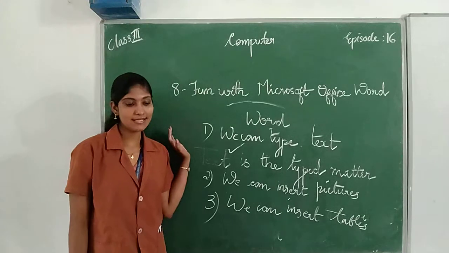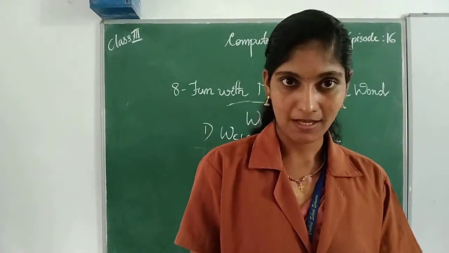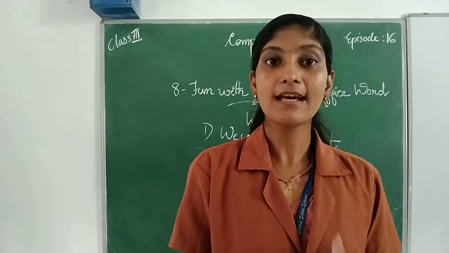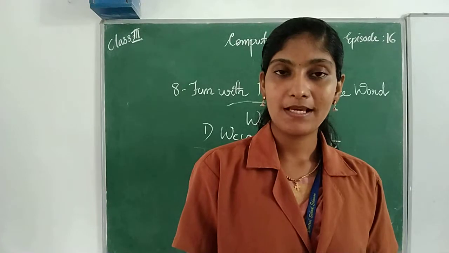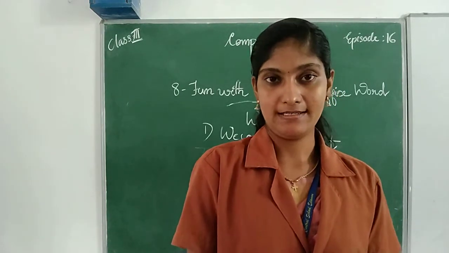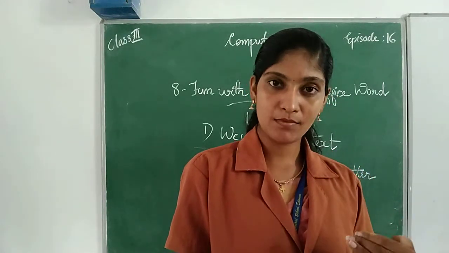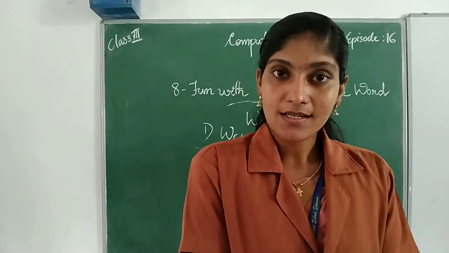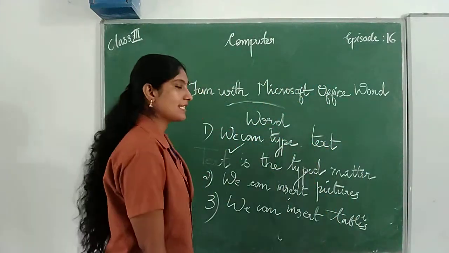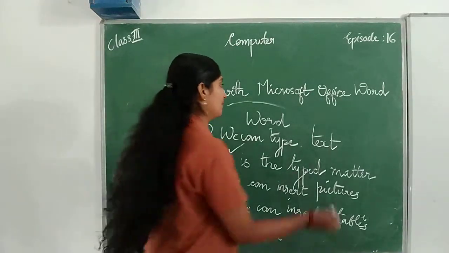Typed matter means we can type letters, numbers, alphabets, symbols, special symbols, operators. So text is the typed matter which does not include any pictures. That means text is typing without pictures.